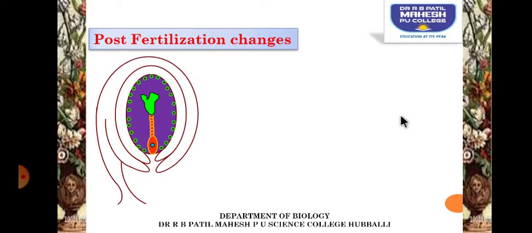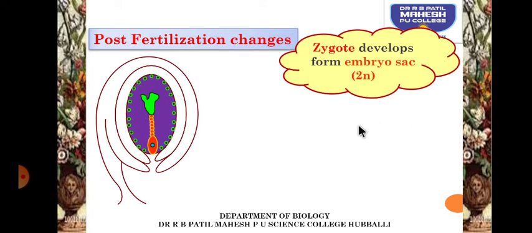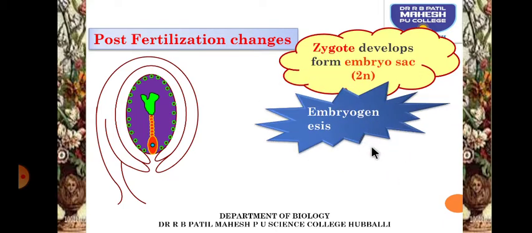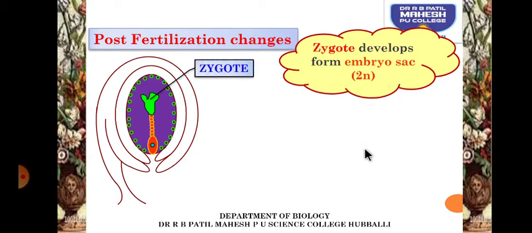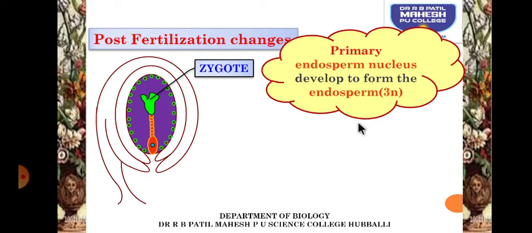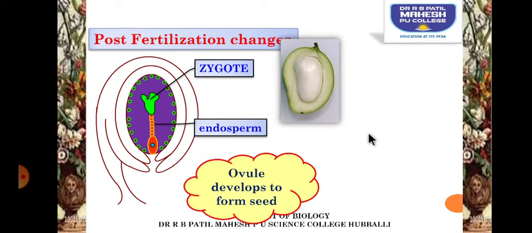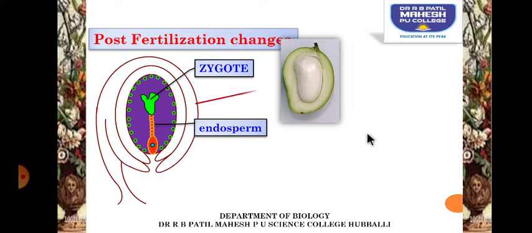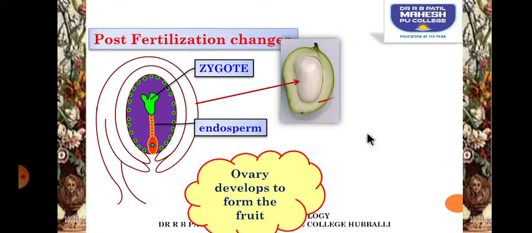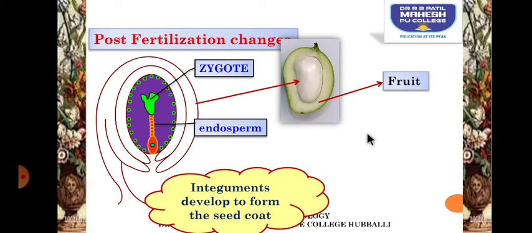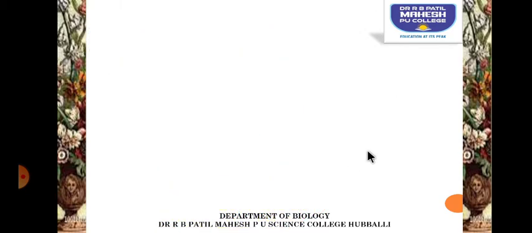Now let us try to understand post-fertilization changes. So what happens? The zygote develops into an embryo. The process of development of the embryo is called embryogenesis. The primary endosperm nucleus develops to form a triploid structure called endosperm, which is going to nourish the developing embryo. The ovule develops to form a seed. The ovary becomes the fruit. The wall of the ovary becomes the wall of the fruit called pericarp. Integuments of the ovule develop into seed coats like testa and tegma.